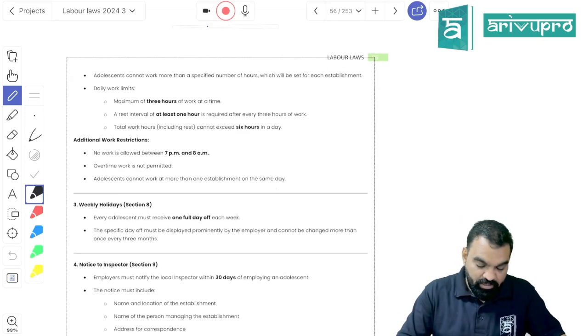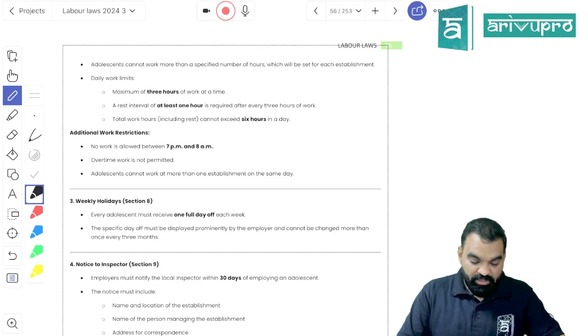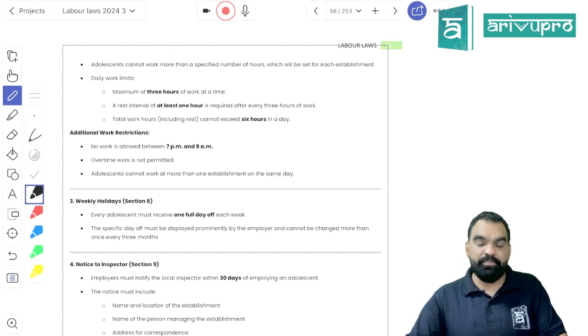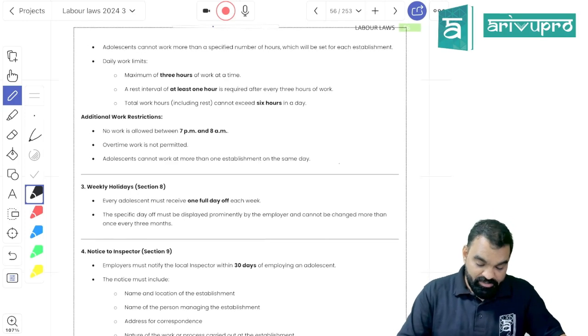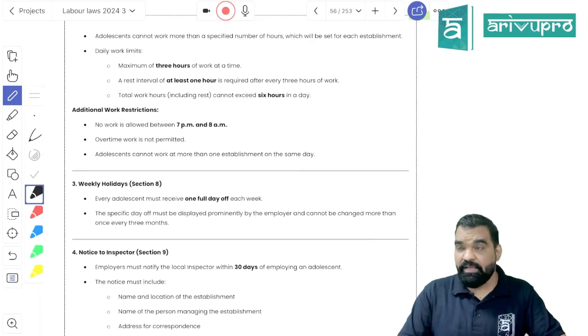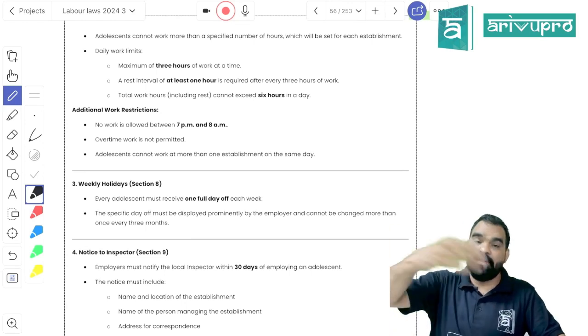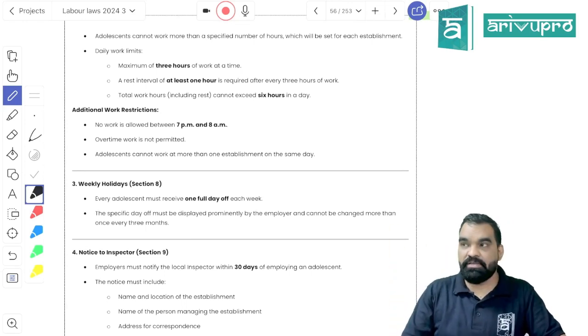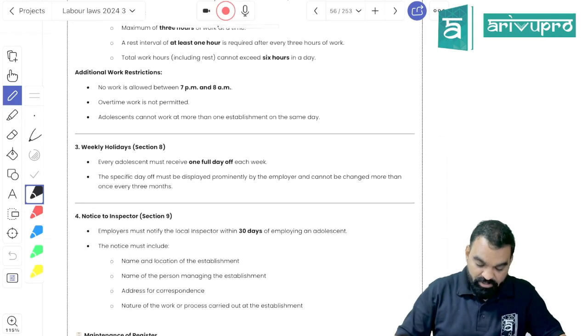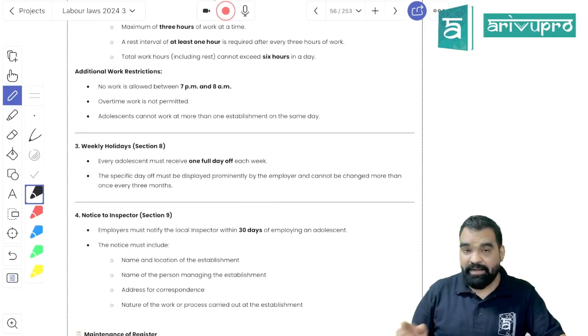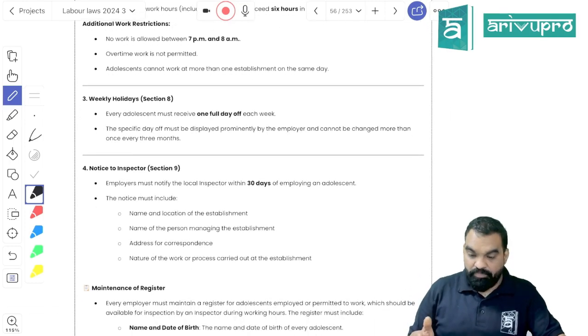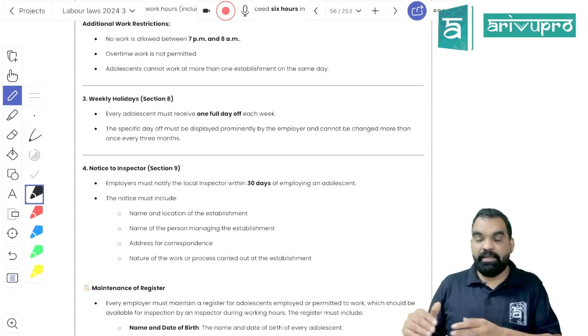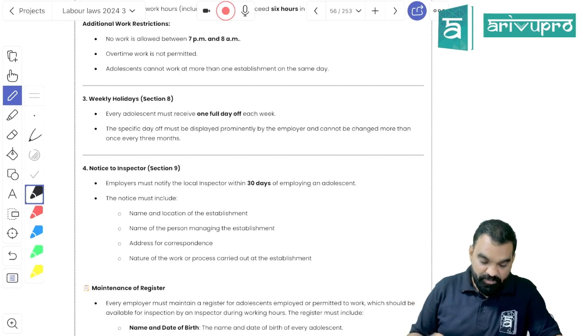Maximum working period: he cannot be allowed to work between 7 p.m. to 8 a.m. Means he can work after 8 a.m. but before 7 p.m., right? Overtime is not permitted, right? And in one day he can work only in one establishment. If you have multiple branches, you cannot ask him to work in multiple branches. One full holiday is mandatory, and that cannot be changed more than 4 times a year. Means that holiday, if it is Sunday, can be changed to Monday only after expiry of 3 months.